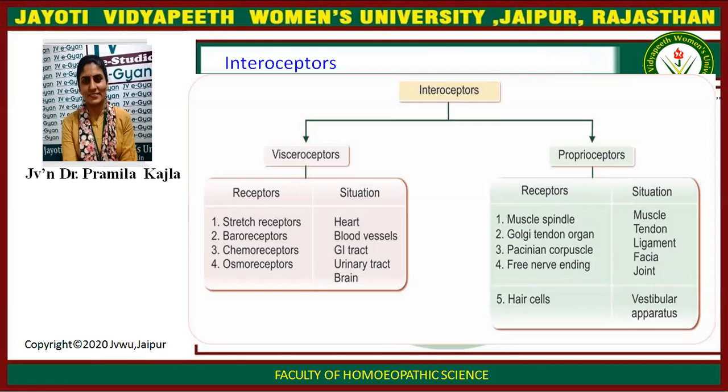Proprioceptors: muscle spindle is present in muscle. Golgi tendon organ on tendons. Pacinian corpuscles on ligament and fascia. Free nerve endings on joints. Hair cells are present in the vestibular apparatus of the ear.